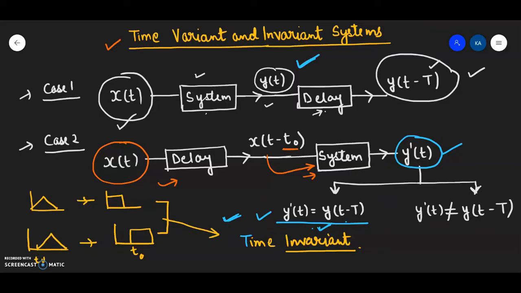In Hindi, if I say, time invariant का मतलब समय को बदलने से सिस्टम के आउटपुट पर कोई भी चेंज नहीं आ रहा है. Had there been a change in the output of the system on delaying the input, I would have called my system a time variant system. So in case you are asked, the definition is simple. If the output of the system changes by changing the input of the system in time domain, the system is time variant. In case the output remains the same, I'll call my system a time invariant system.